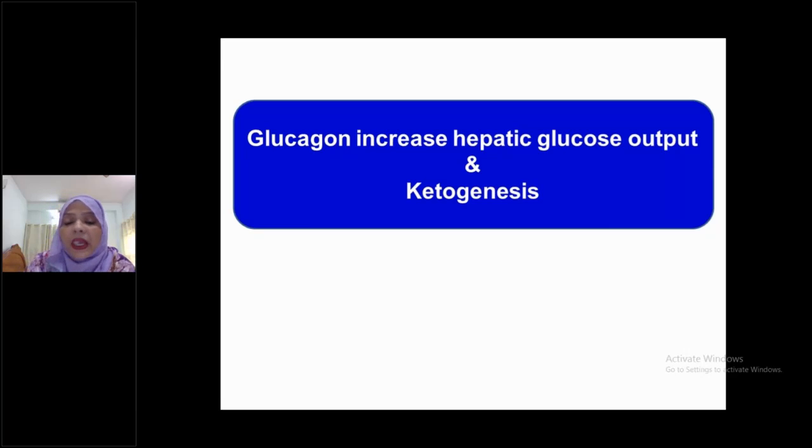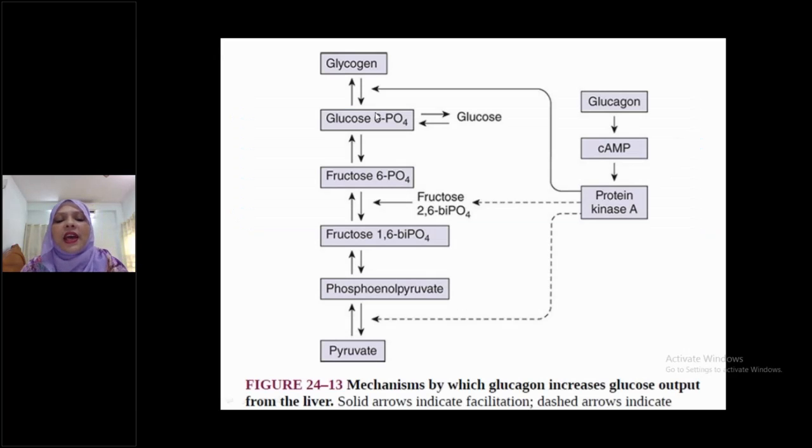How? What is the mechanism? See here, from your Ganong. I have taken this slide from Ganong. See here, glycogen. It always stimulates glycogenolysis, that is breakdown of glycogen to glucose. Glycogen is converted to glucose 6-phosphate, and from glucose 6-phosphate it is converted to glucose. Then glucose is converted to, the ultimate fate is pyruvate.